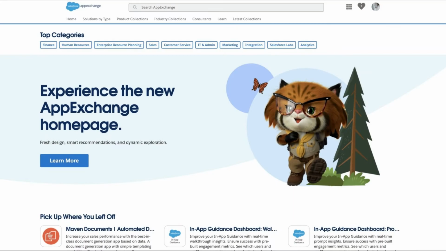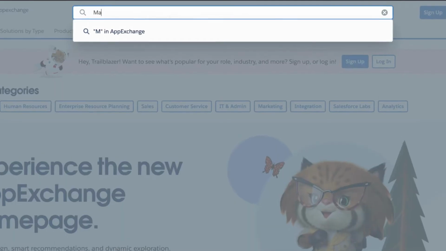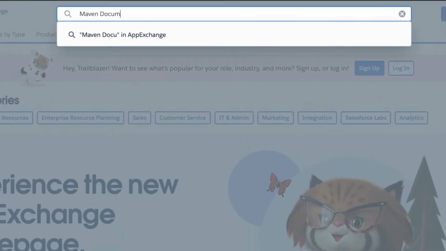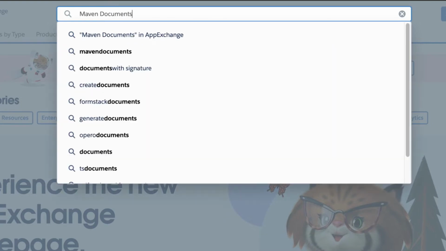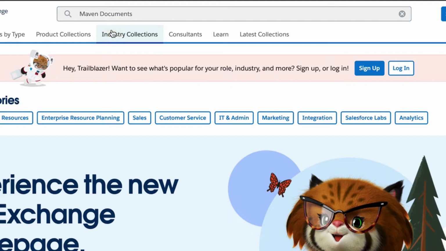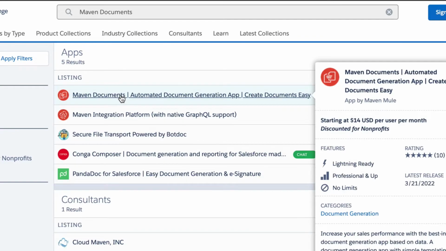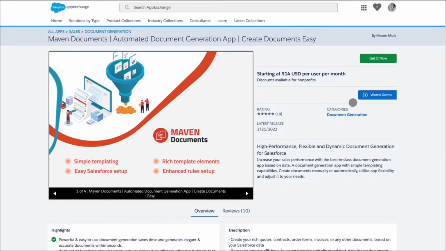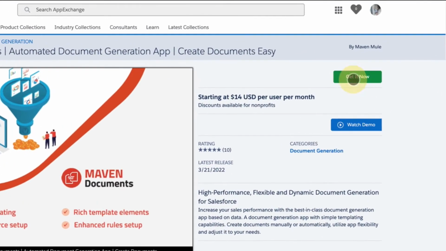In order to install Maven Documents to your Salesforce instance, please navigate to AppExchange and type Maven Documents in search. From our AppExchange listing, click Get It Now.